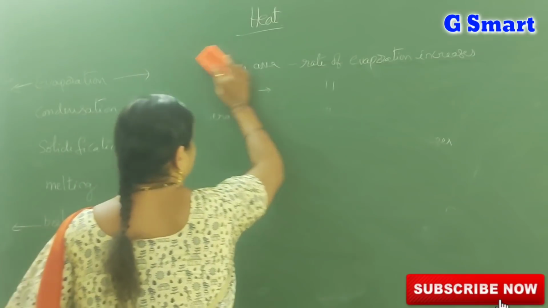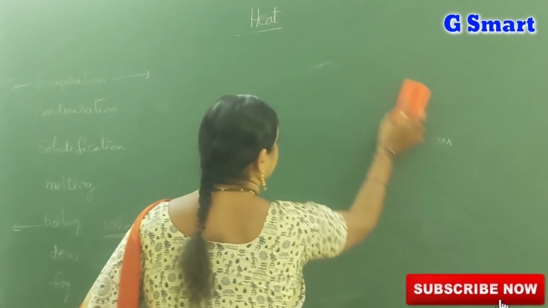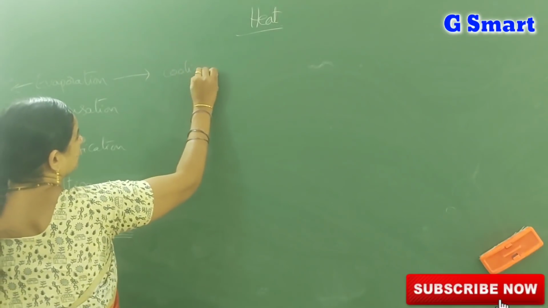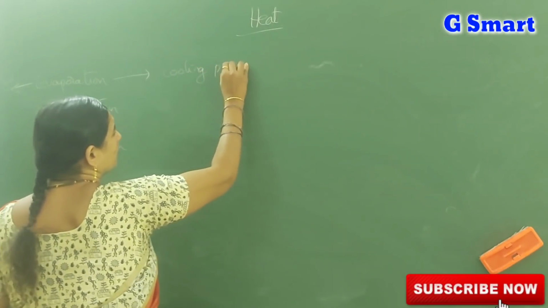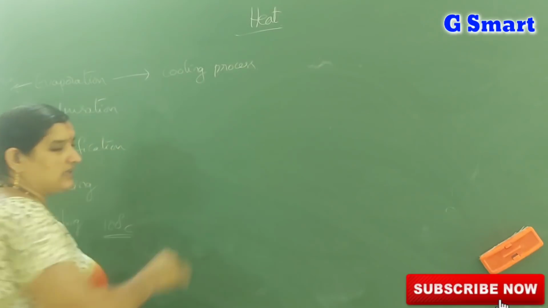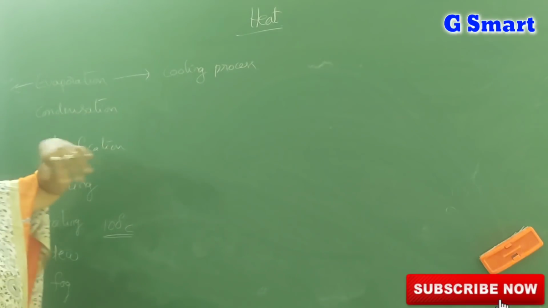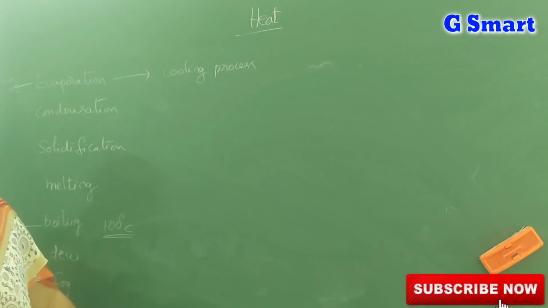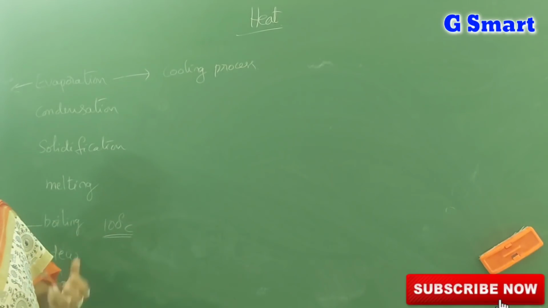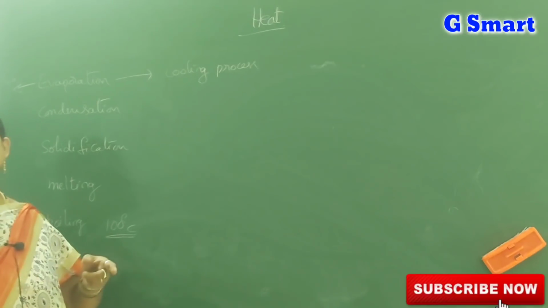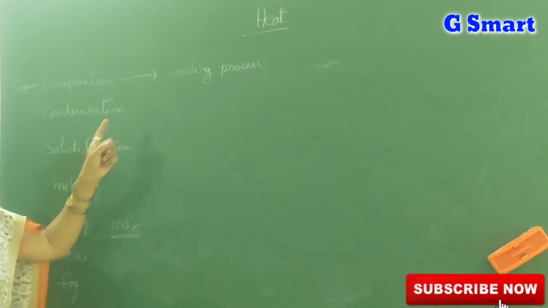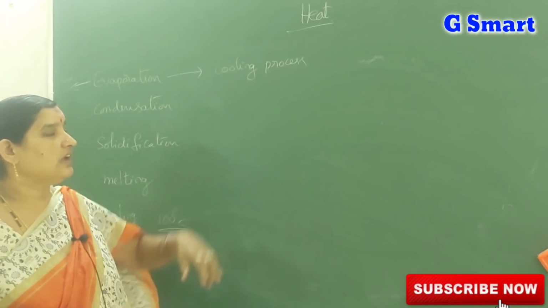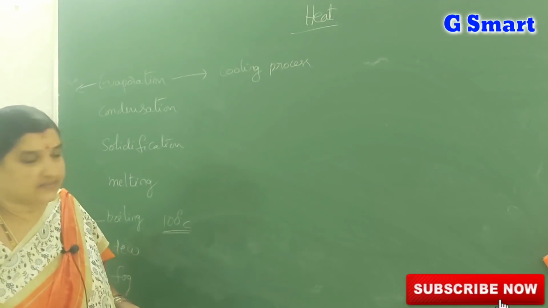This is about evaporation. Evaporation is called a cooling process. Why? Because for water to become vapor, it gains heat energy from the surroundings. So it gains energy, and the surroundings become cool. When evaporation takes place, the surroundings become cool. That's why evaporation is called a cooling process.